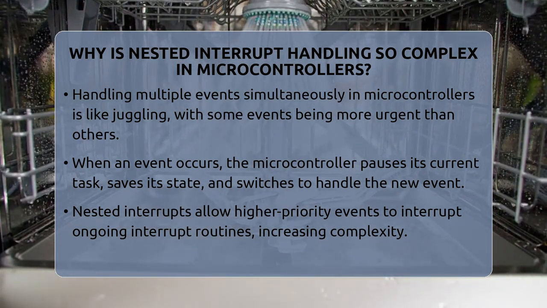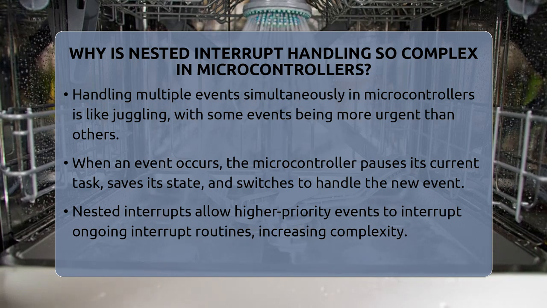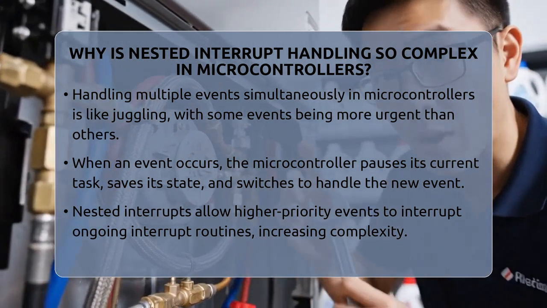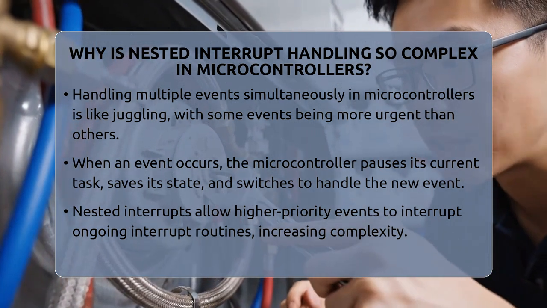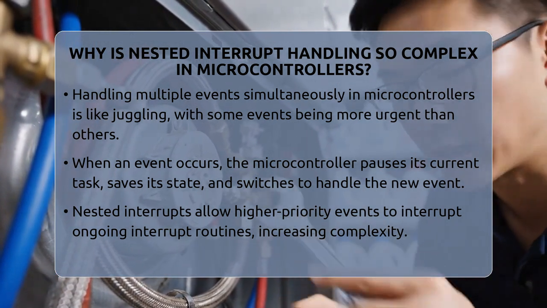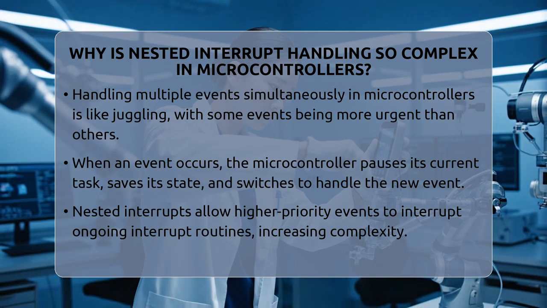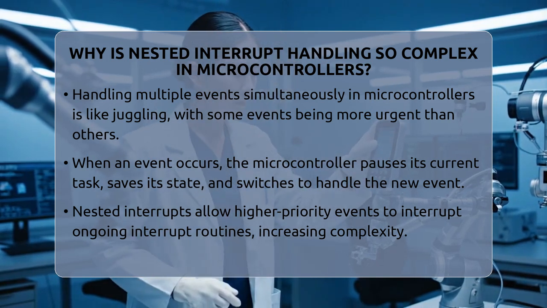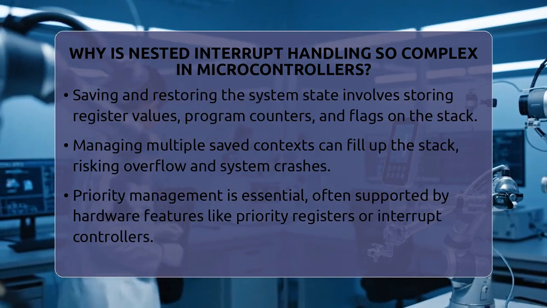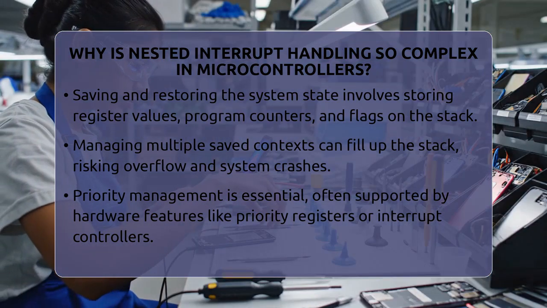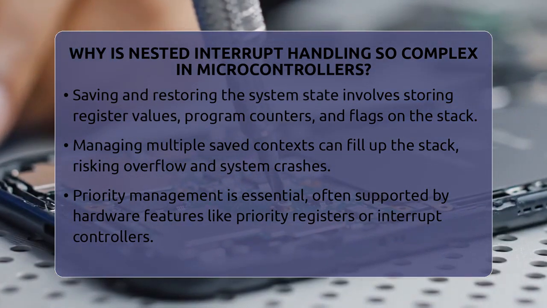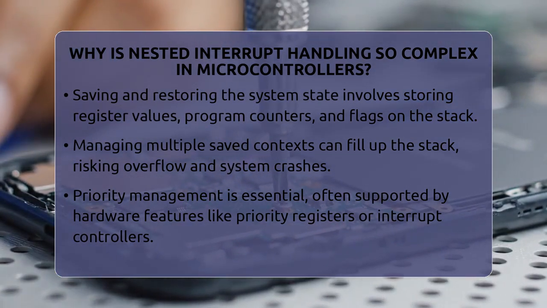In simple terms, an interrupt temporarily stops your main program to deal with an event like a button press or sensor signal. When nested interrupts are enabled, the microcontroller can interrupt an ongoing interrupt service routine with a higher priority event. To do this, it must save everything about the current task, like register values, the program counter, and status flags. This saved information is stored on the stack, which is a special part of memory.